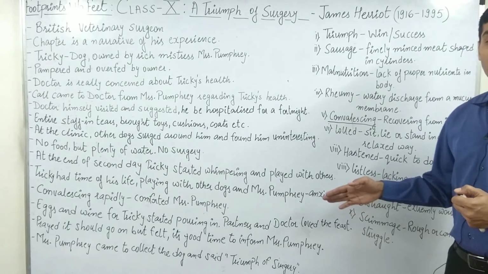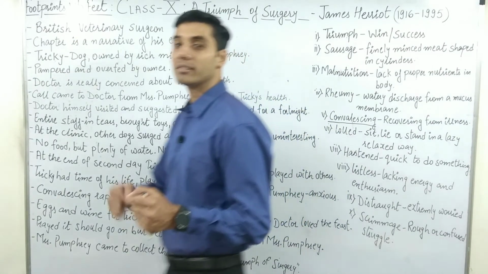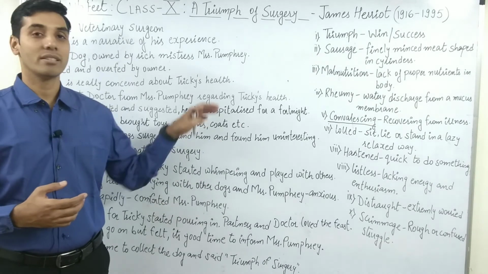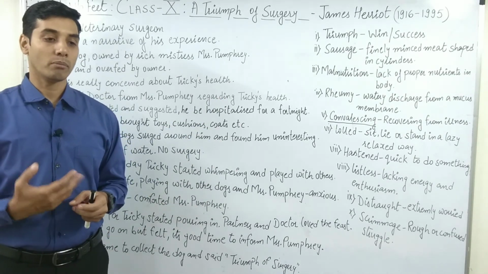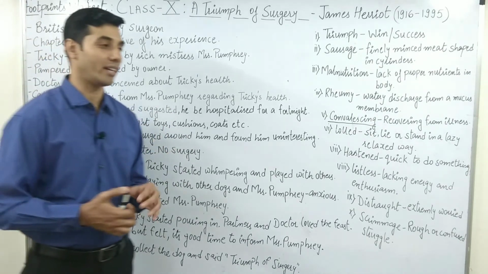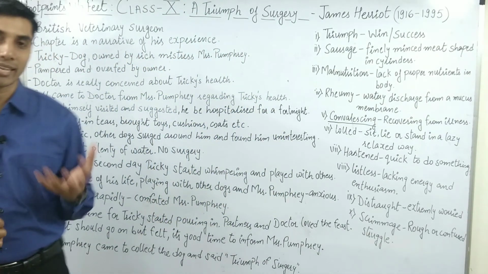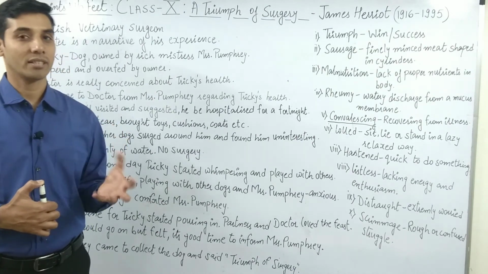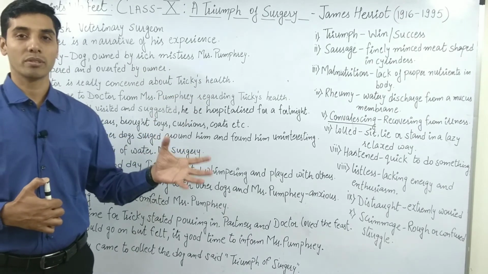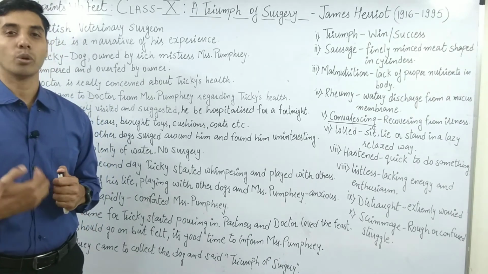Moral of the story: actually there was no surgery performed right from the story. That's what we got, right? But still they think, they meaning the patients and all the other members, think that yes, there was a surgery performed. So what's the moral of the story? Though of course that's a fun, nice, humorous story with no direct teaching, the moral should be that we shouldn't pamper anything, be it a son, a kid, or a pet, beyond a particular level. So you should keep a close eye. You should love that particular character, be it an animal or a man, but you shouldn't over pamper anybody at all.